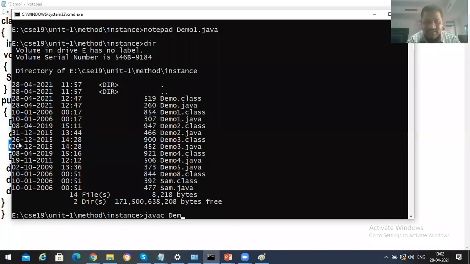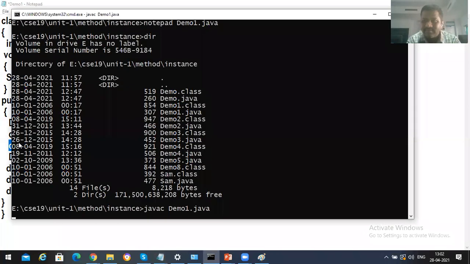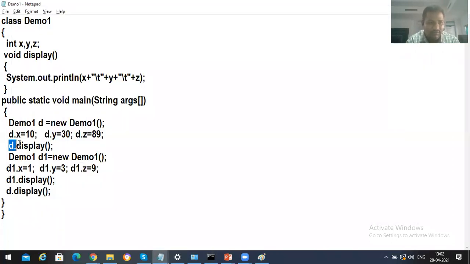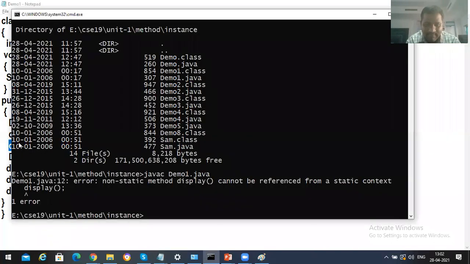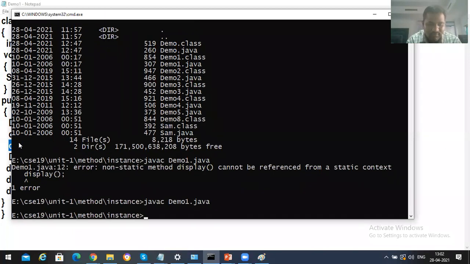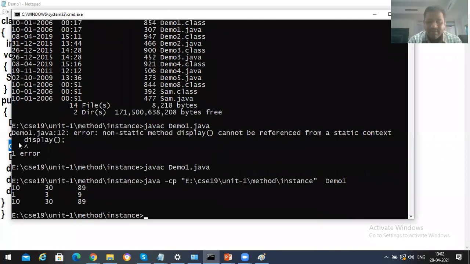So let's compile this demo1.java. So d.display, what happened? Okay, java space demo1. So we will get 10, 20, 10, 30, 89, and then 1389.